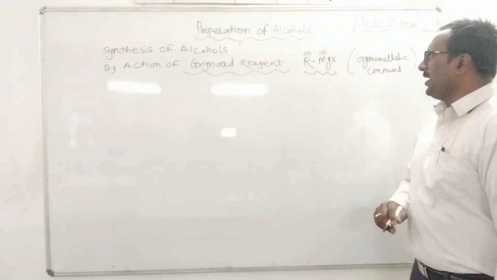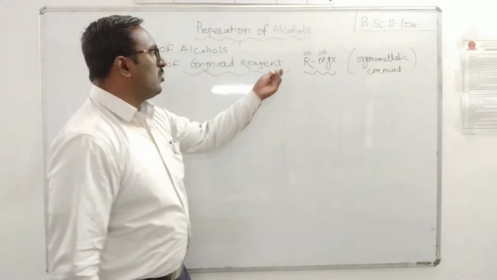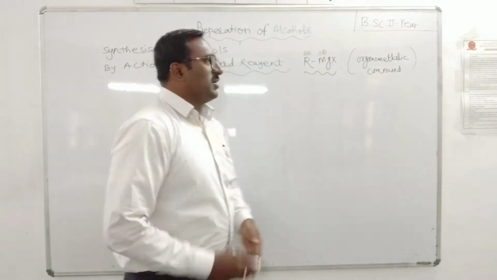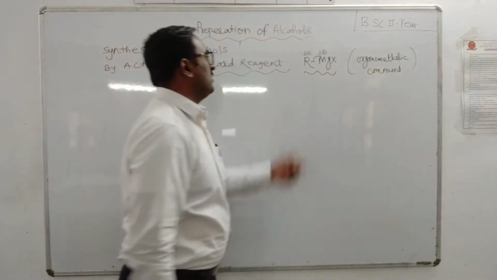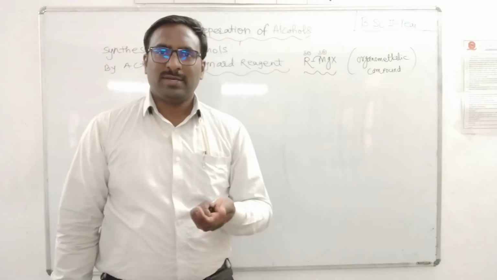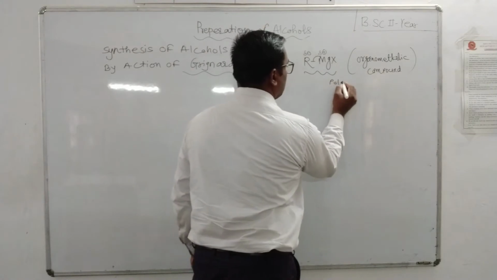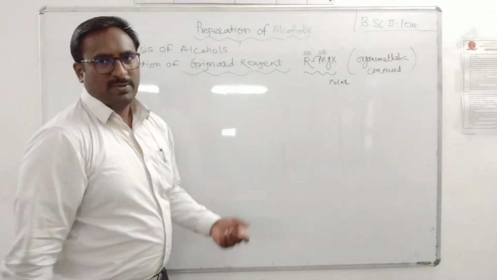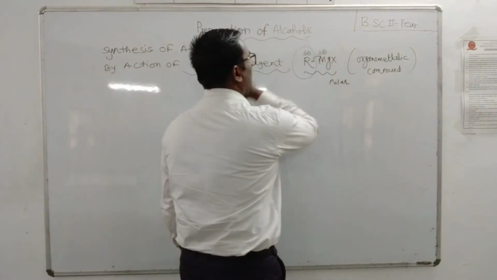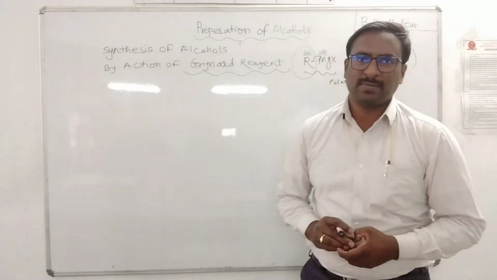Magnesium is less electronegative than carbon. The electronegativity of magnesium is less, hence it acquires a positive dipole. The electron pair is shifted towards carbon, the carbon attached to the magnesium, which is more electronegative, hence it acquires a negative dipole. So it is a polar compound, and this electron rich center can attack the electron deficient carbon atom.